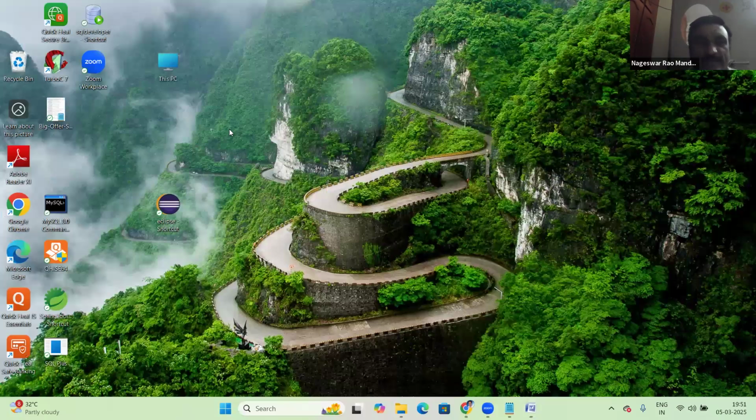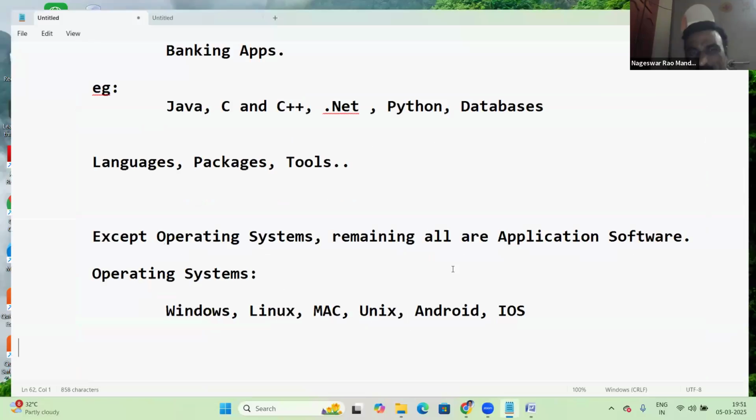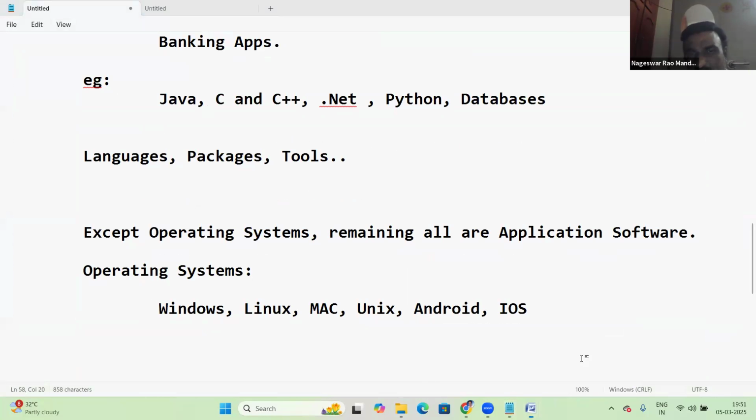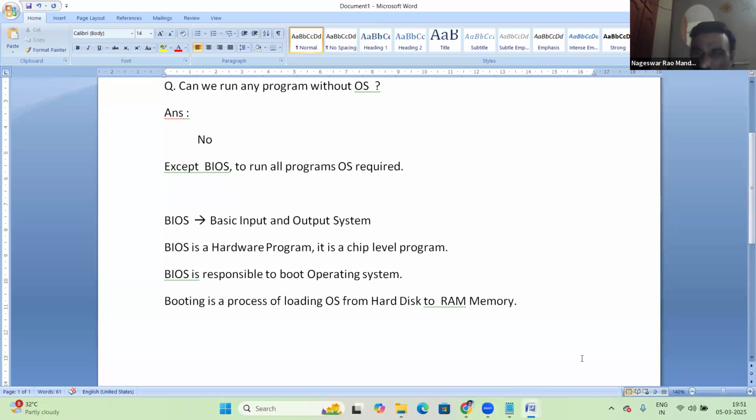Now here, in my computer, Windows OS is running. Where exactly is it running? Inside the RAM memory. On top of the OS, the Zoom app is running, Notepad is running, and a Word document is running. So BIOS is the first program in a system. Once you power on, BIOS starts first and then boots the OS.